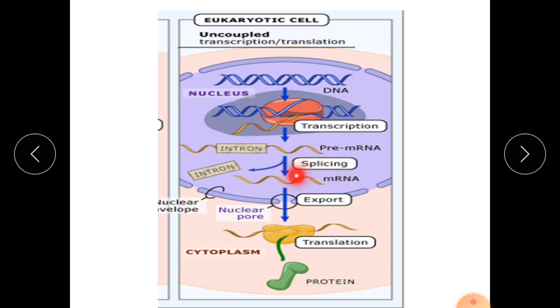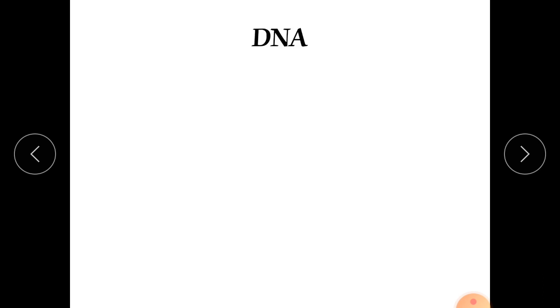The spliceosome is there. What does it do? It removes the non-coding intron part and connects all the exons to form the mRNA. This mRNA leaves the nucleus, goes into the cytoplasm and towards the ribosome, where the process of translation occurs. After translation it forms a protein, a group of amino acids. That process is called translation.